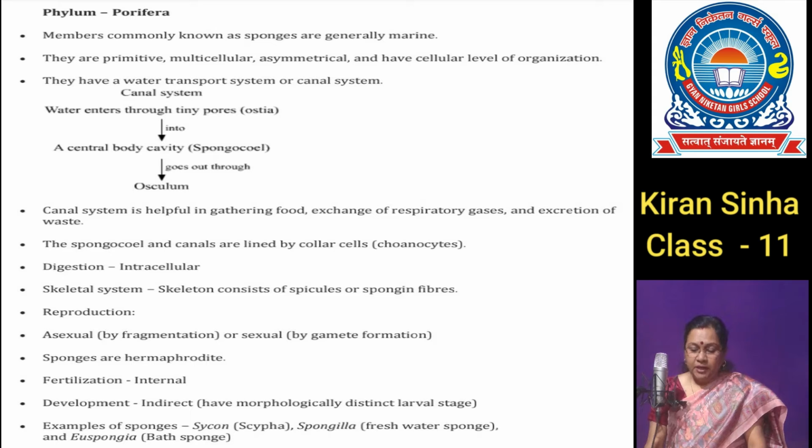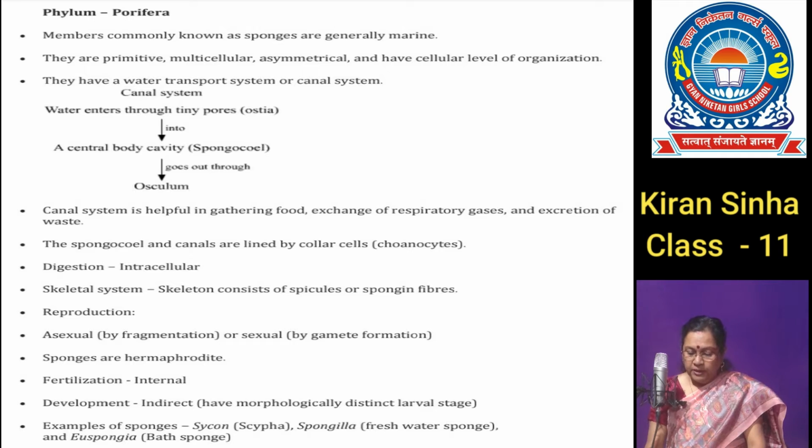These animals are sessile. They are attached to some rock surfaces. They have a unique characteristic of a canal system through which water circulates and helps the animals in nutrition, respiration and excretion.